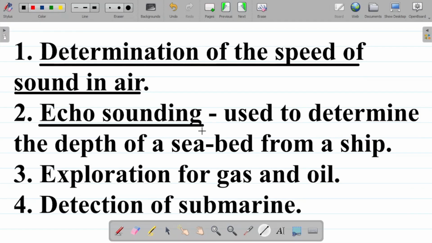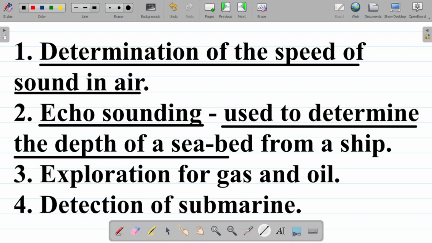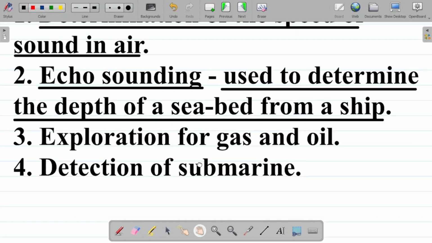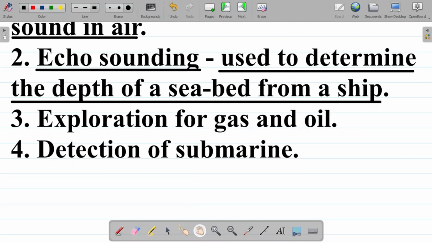Now, what's echo sounding? Echo sounding is a method that is used to determine the depth of a seabed from a ship. All right, just like we did in example 2 there. So echo sounding is simply a process that is used to determine the depth of a seabed from a particular ship. That's it. The third thing we can use an echo for is the exploration of gas and oil.